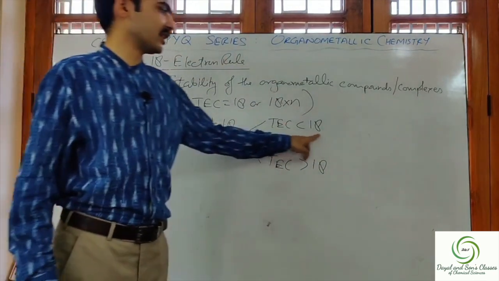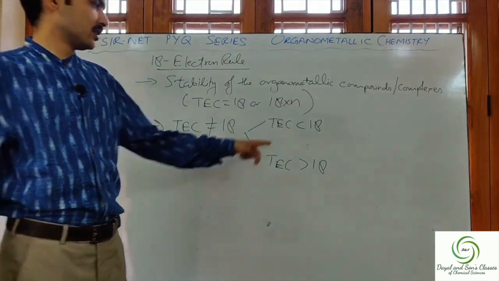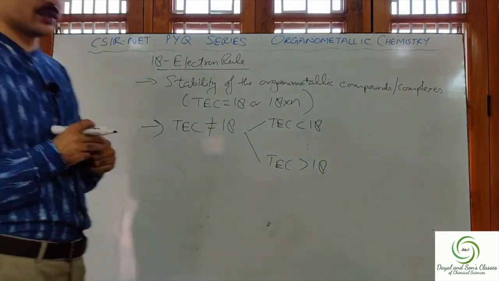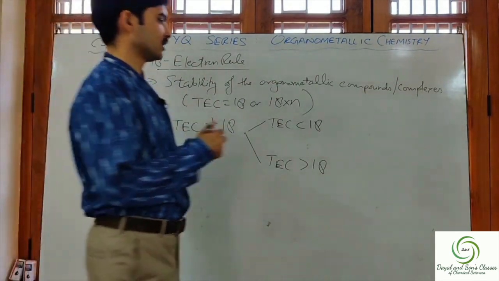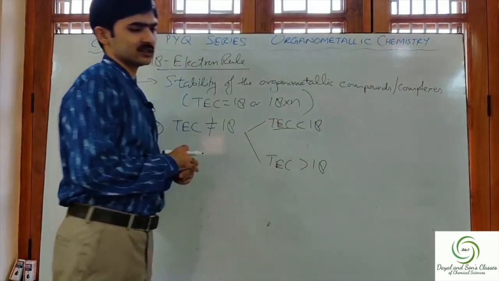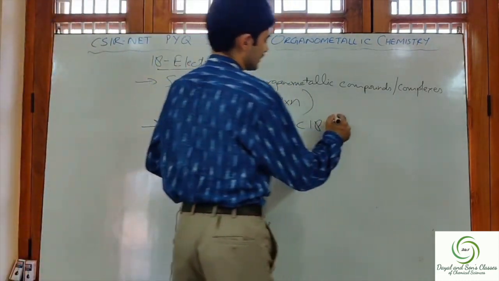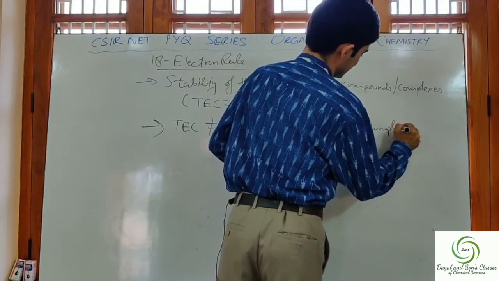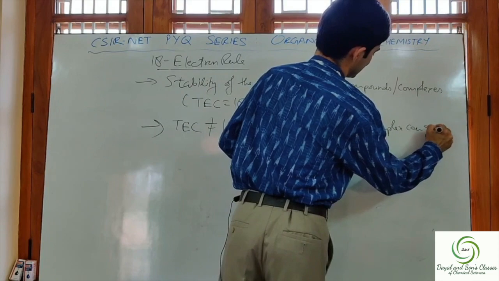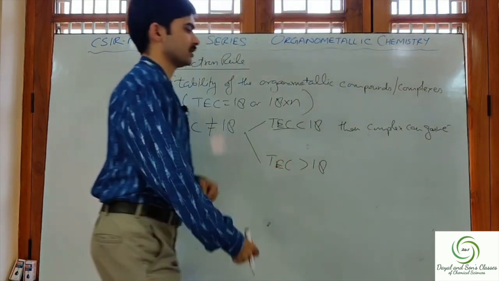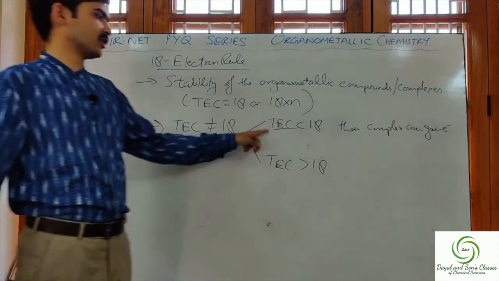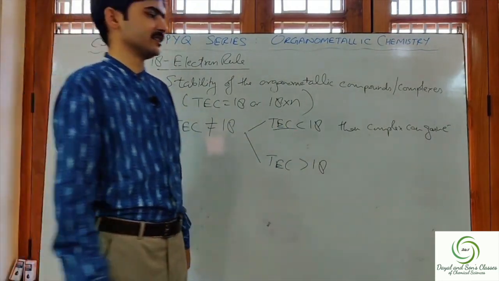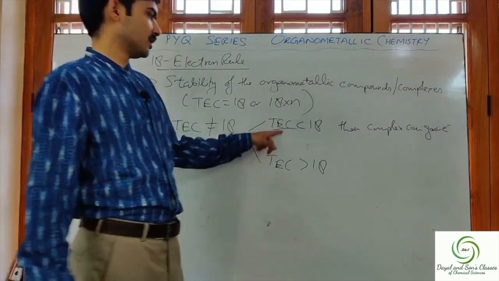Now, what will happen in the compound if it wants to stabilize itself? If the total electron count is less than 18, then the complex can gain electron in order to make total electron count equal to 18. What will happen?